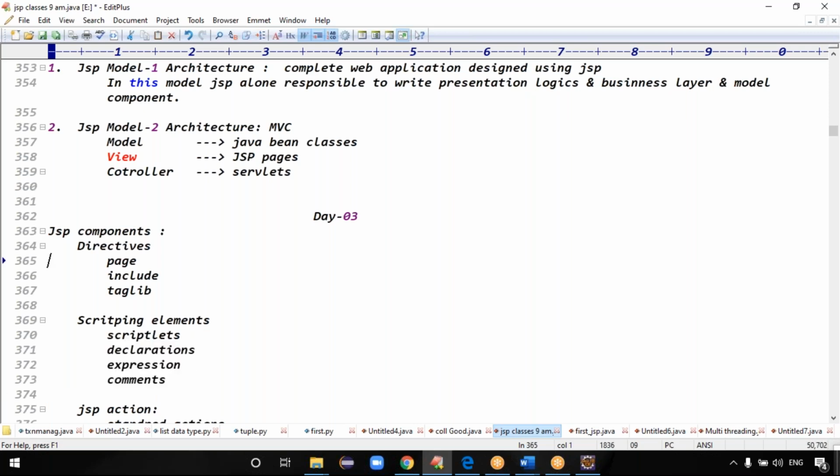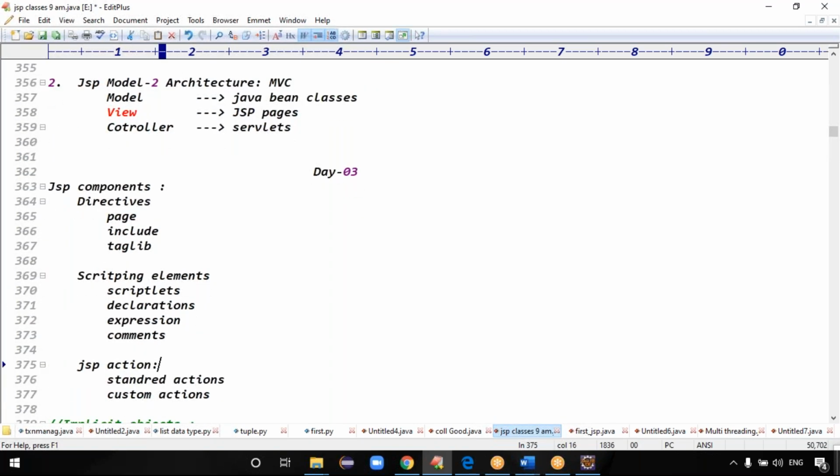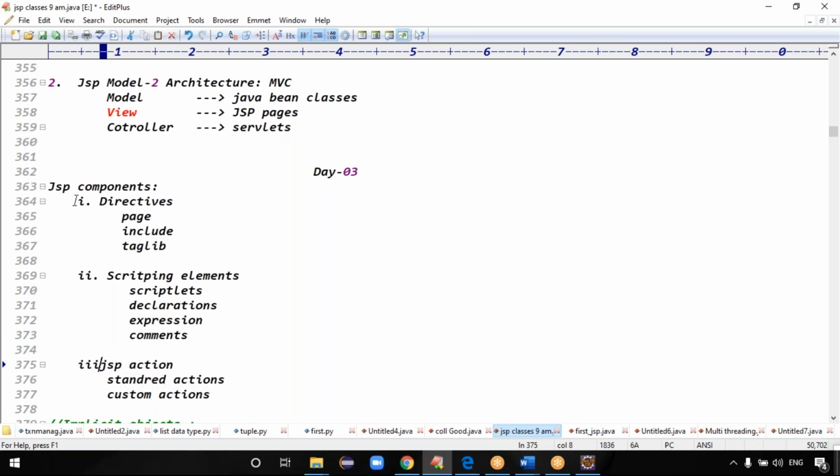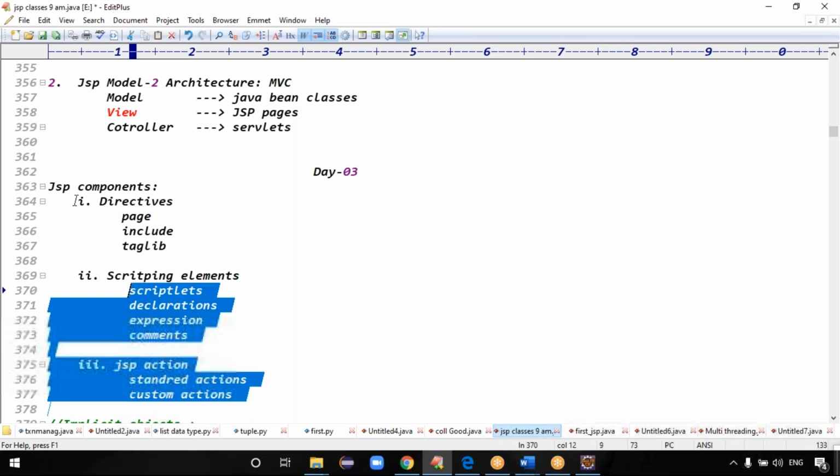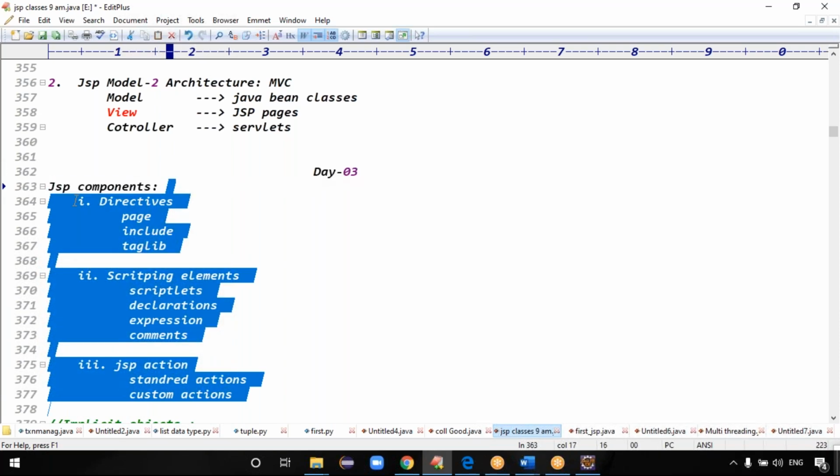So the components, there are three types, guys: directives, scripting elements, and JSP actions. The first one is directives: page directive, include directive, and taglib directive. The second is scripting elements: scriptlets, declarations, expressions, and comments. And the third one is JSP actions, which are standard actions and custom actions, right? Once we finish all this, we will complete the JSP classes, guys.